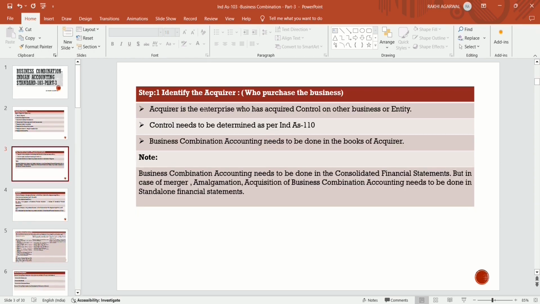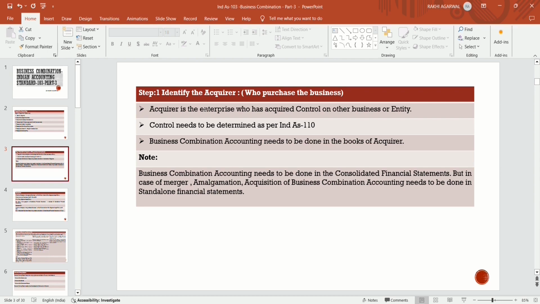First step is identifying the acquirer, that is, who purchased the business. Firstly, the entity has to identify the acquirer, the person who is purchasing the business. The acquirer is the enterprise who acquired control of another business or entity. Control needs to be determined as per Ind AS 110. That is, the definition of control is as per Ind AS 110.